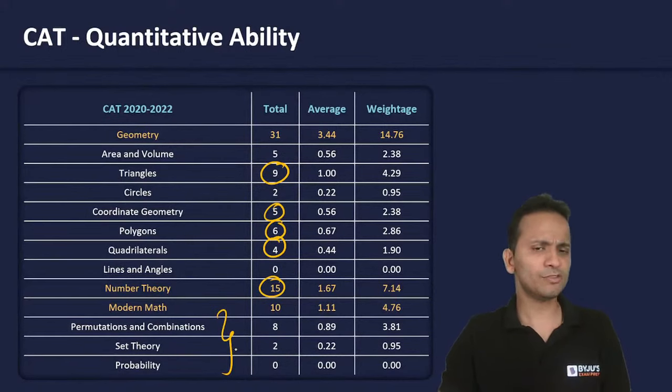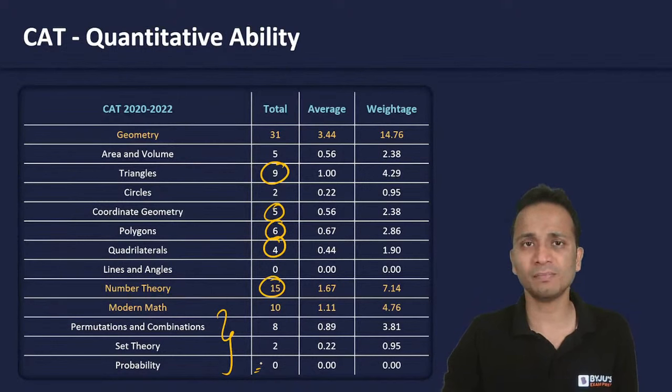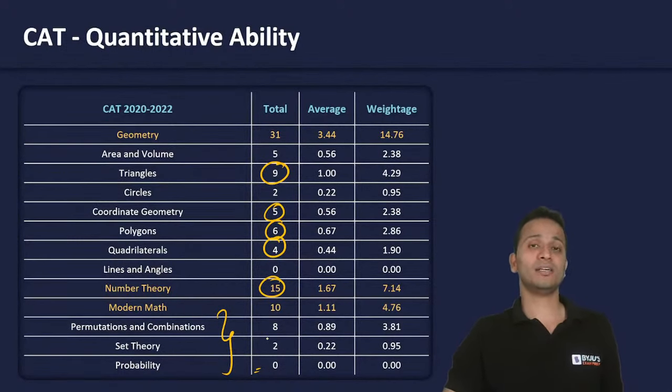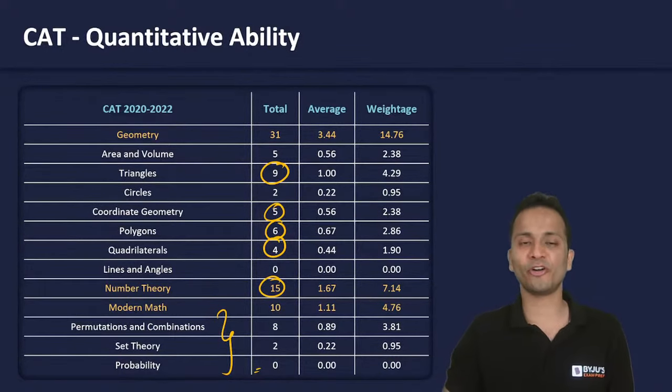Number theory, there were 15 questions in total, and modern maths was divided into permutation, combination, probability, and set theory. Over the last few years, we have not seen any question from probability, but you must prepare this area. You never know if there is a question of probability sitting in CAT 2023 examination or not.